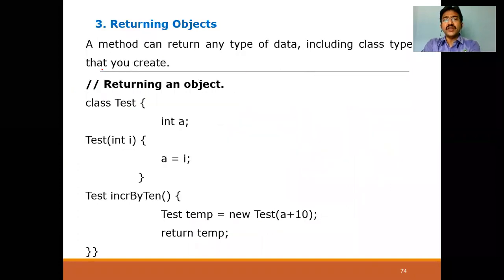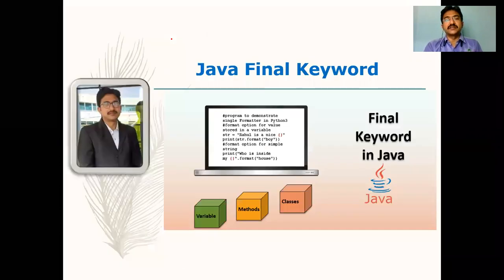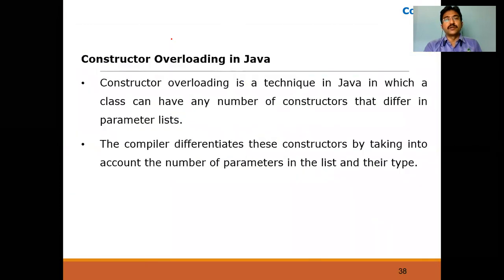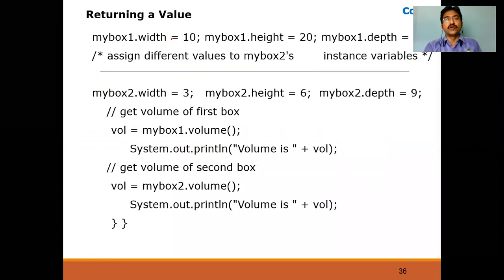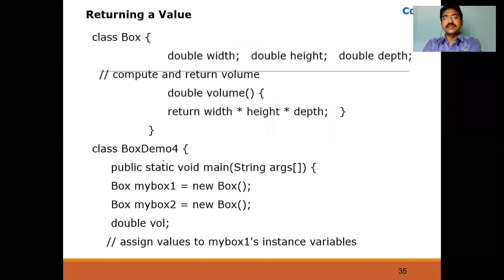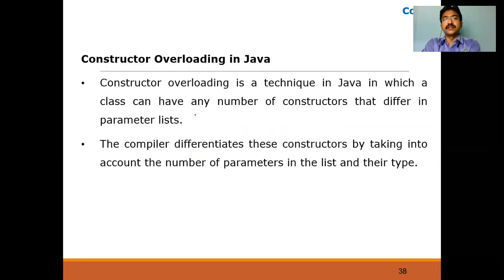Okay, clear? Now this is for your extra information. Till now we have seen in the constructor, hope you remember, we have taken width and height and depth. Here we are calling the volume, object name dot volume. When you call this one, it returns the value, which is calculated here. Now a method can return a value or a variable based on the need.